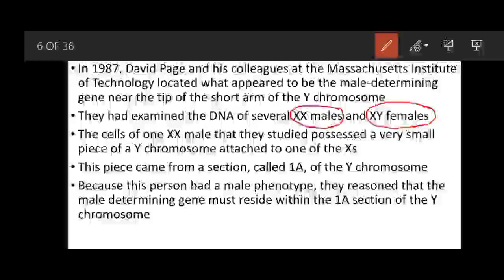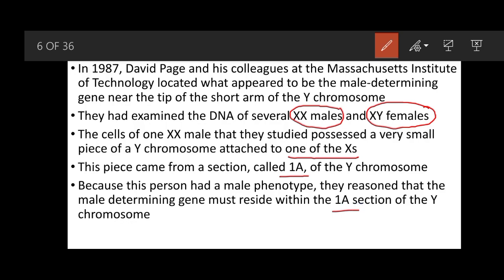The cells of the XX males possessed a very small piece of Y chromosome attached to one of the X chromosomes, which they called 1A. Because this person had a male phenotype, they reasoned that the male determining gene must reside within the 1A section of the Y chromosome.